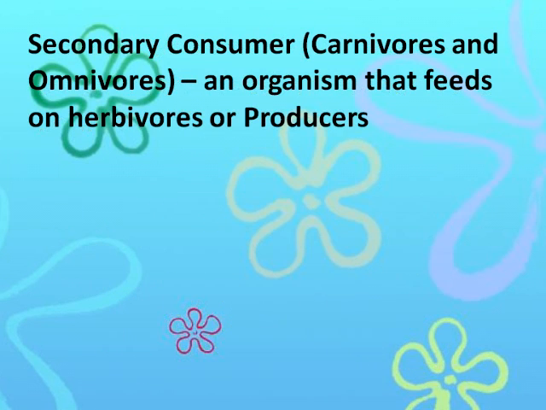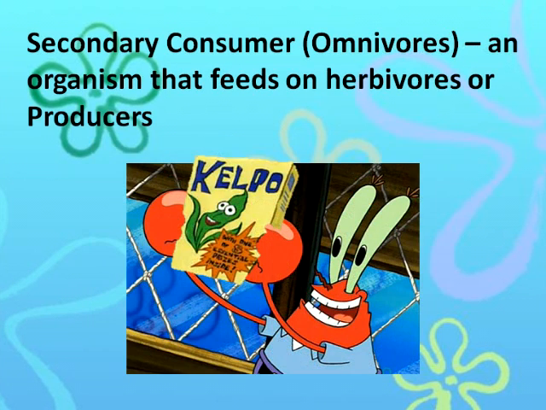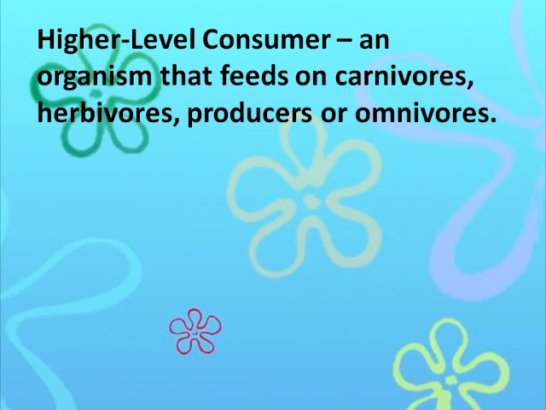A secondary consumer is an organism that feeds on herbivores or producers. They are sometimes called carnivores or omnivores, depending on what they're eating. Mr. Krabs is a secondary consumer because he is able to eat plankton, as well as the kelp.